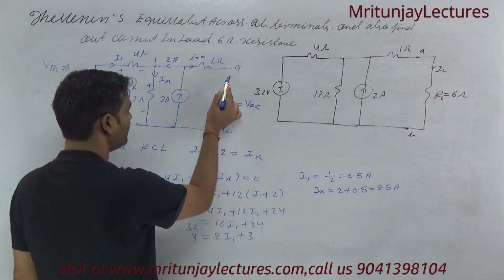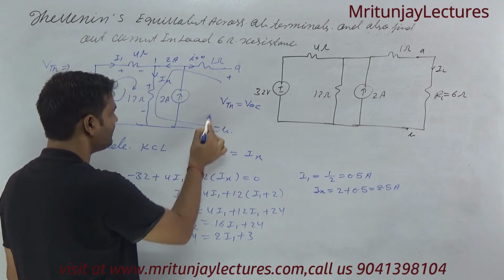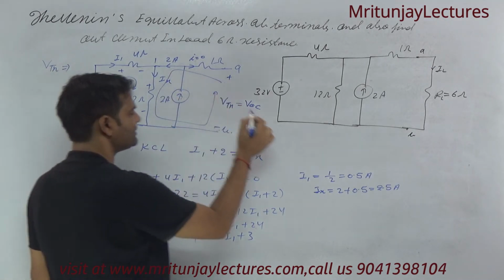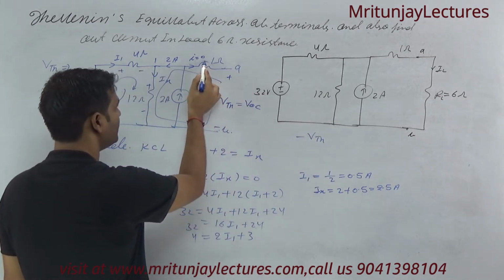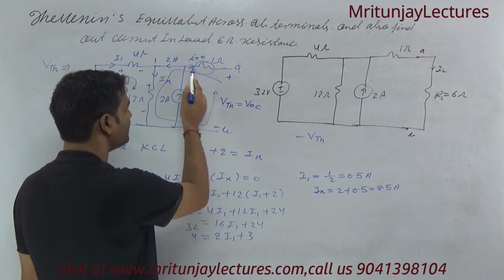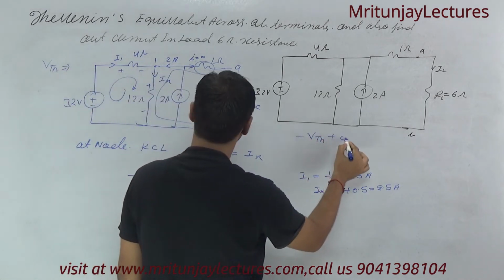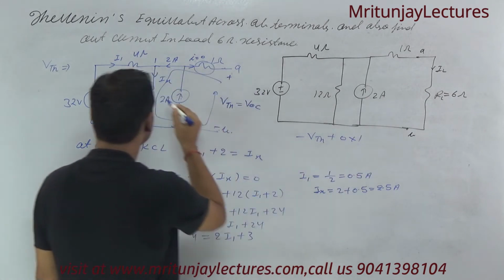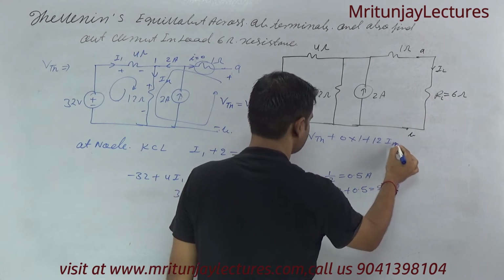Our motto is to determine VTH. So apply KVL in this loop. Minus 2 plus minus VTH. There is no voltage across the 1 ohm. Why? Because no current flows here, because this is an open circuit. So plus 0 into 1 ohm. Now plus 12 into Ix equals 0.